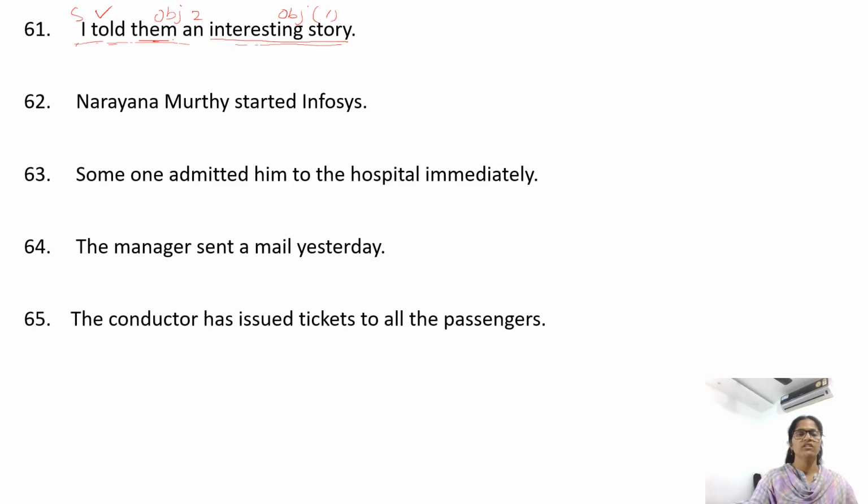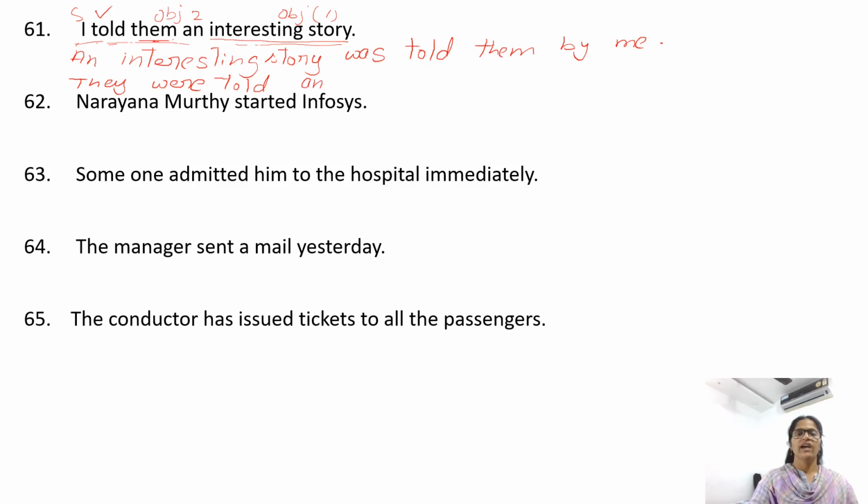Let's begin with object 1. An interesting story told, simple past, we need was. Story was told them by me. Or you can begin with object 2. Them, subject form is they were. They is plural, we need were. They were told an interesting story by me.